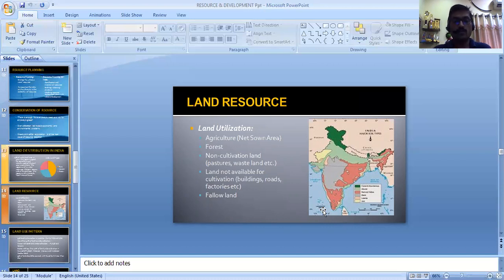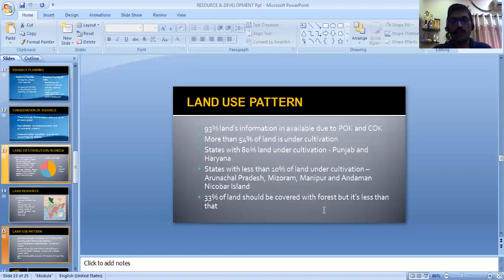Even some non-cultivable land is used for buildings, roads, factories and other purposes. Besides that, there is fallow land too. Fallow land is land which is kept uncultivated for some particular period, so it can be utilized for agricultural purposes after some years. So this is the land utilization.